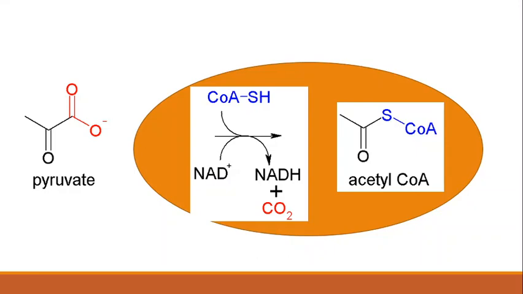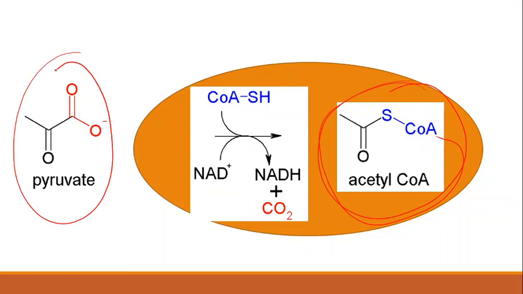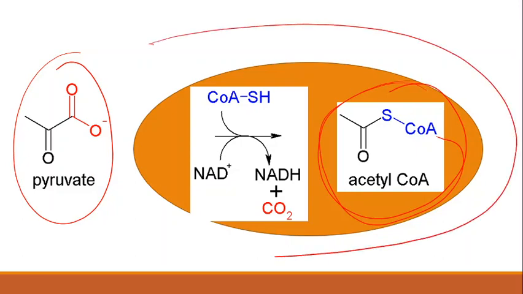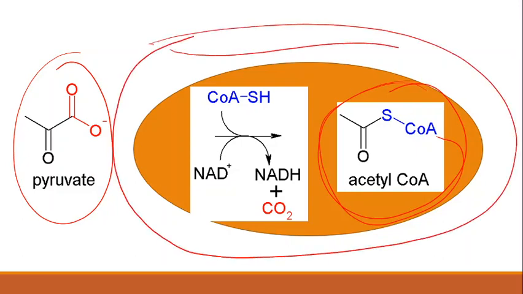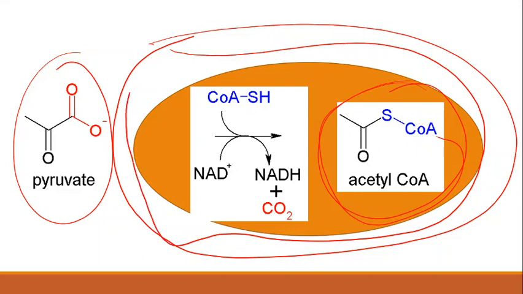First of all, we should know how acetyl-CoA is produced. Acetyl-CoA is produced from the pyruvate molecule of glucose, and this pyruvate formed from glucose will not enter the mitochondria. This is the outer membrane of the mitochondria and this is the inner membrane; pyruvate will not enter the mitochondrial membrane. So the cell converts the pyruvate into acetyl-CoA by combining with CoA-SH.